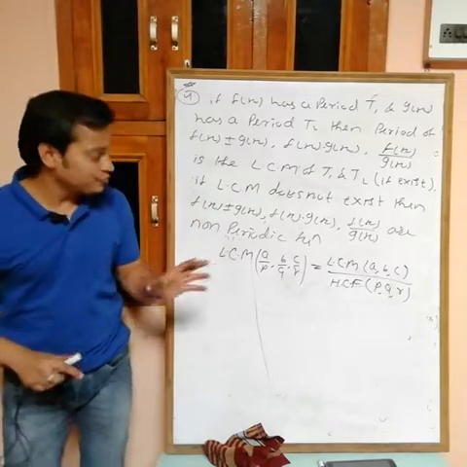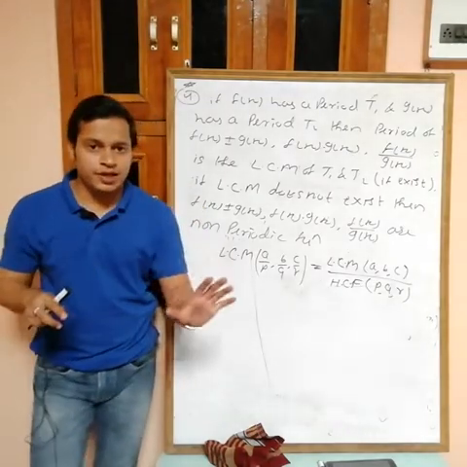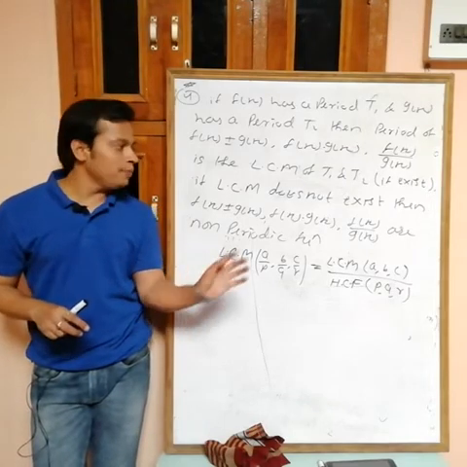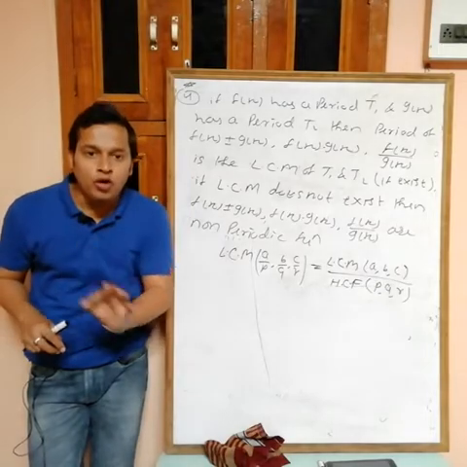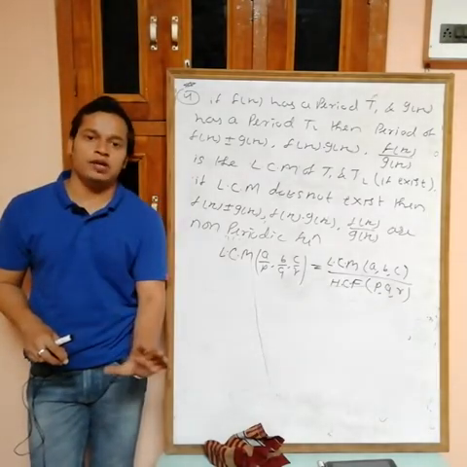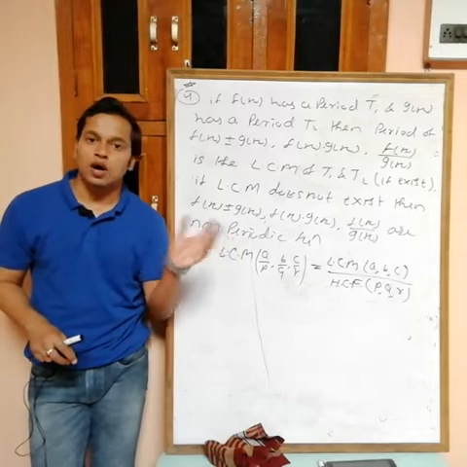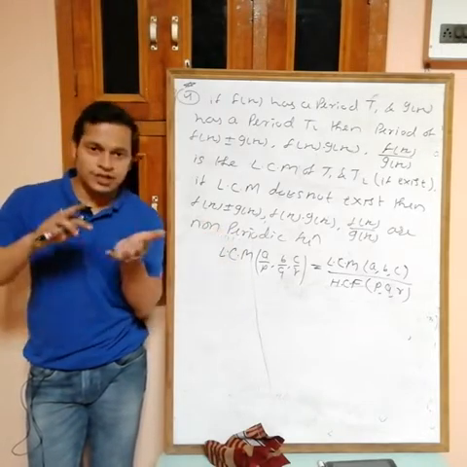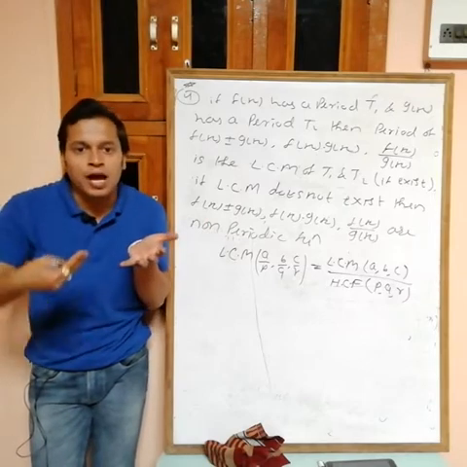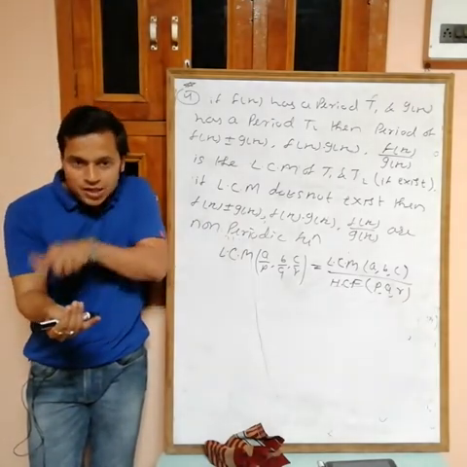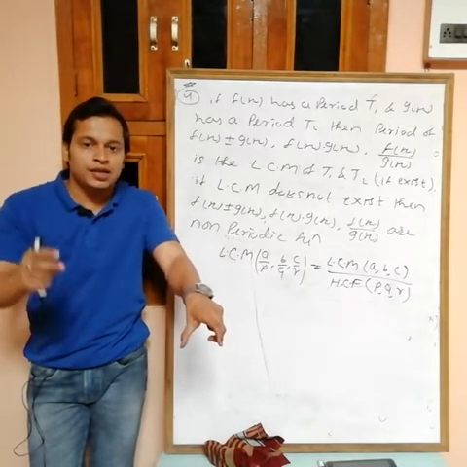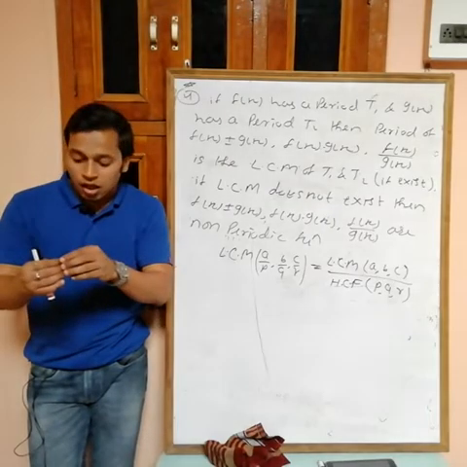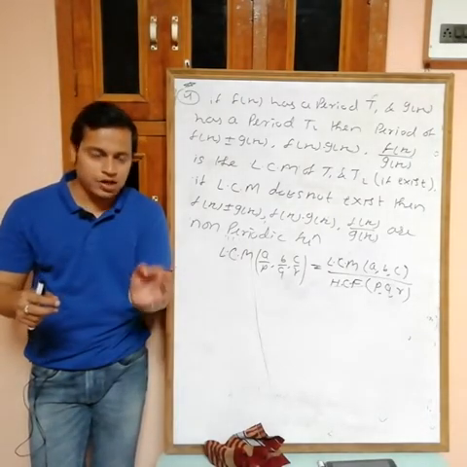Now, one minute. Suppose you are getting some LCM, and suppose you are getting the LCM as pi. Now pi is a period of this function, but it is not necessary that pi is the fundamental period in this case. So how to identify? There is no specific rule. If you are getting the LCM as pi, then always check for pi by 2. It means if f(x) plus pi by 2 equals f(x), then pi by 2 is the fundamental period.